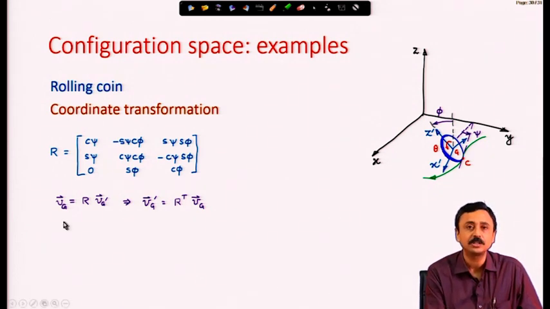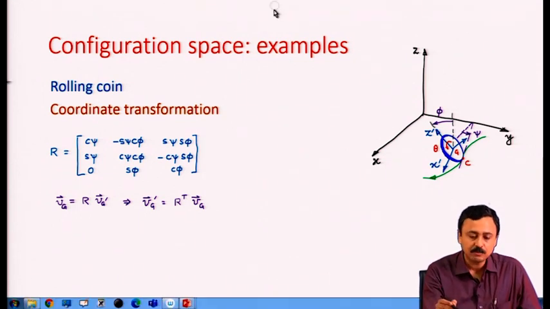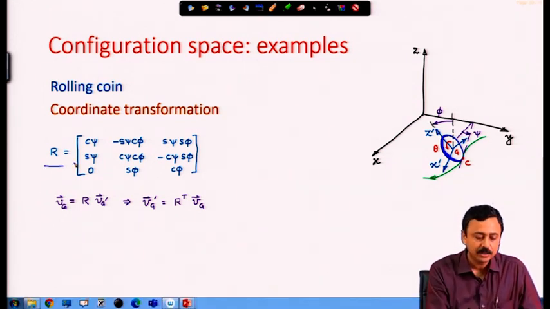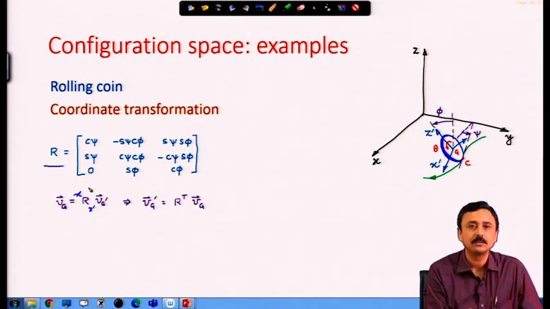The velocity of the center of mass is a vector, and that has a representation in the prime frame as well as in the ground fixed frame. The rotation matrix that we have written out gives me a transformation from the primed frame to the ground frame.